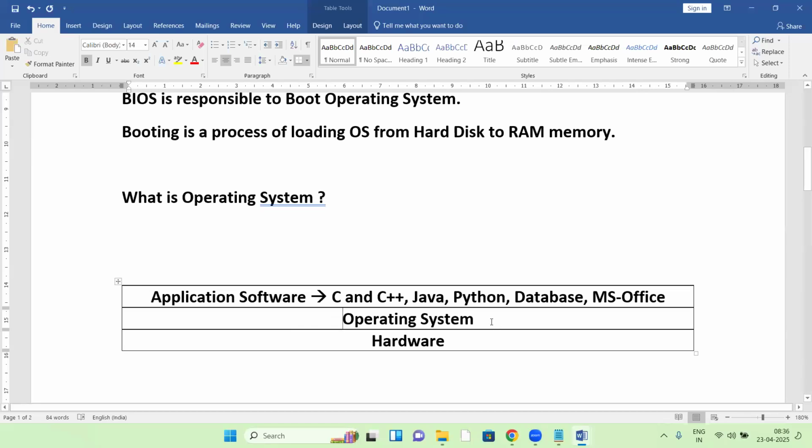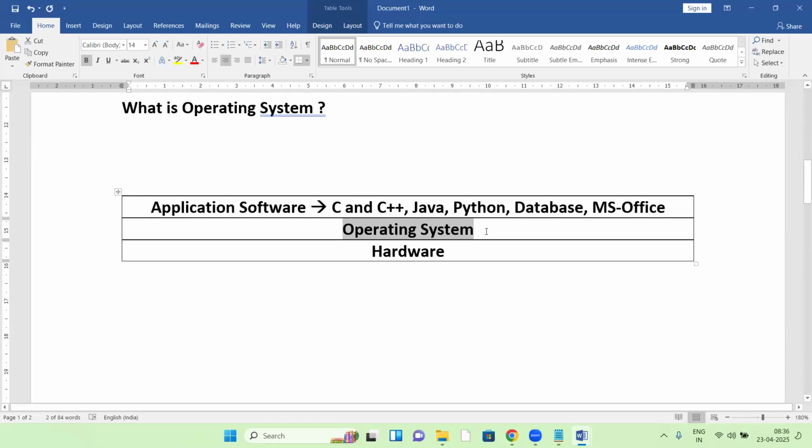Now let us see about the OS. What exactly is an OS? On top of the OS, all programs are running, maybe C program, C++, Java, Python, database. All of these programs run on top of the OS. So the operating system is giving a platform.